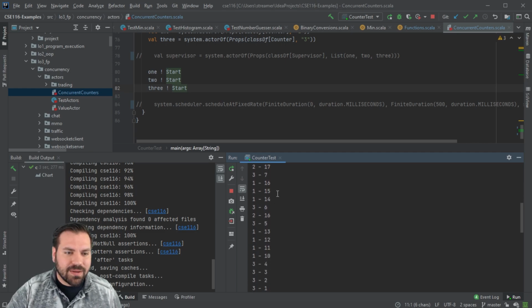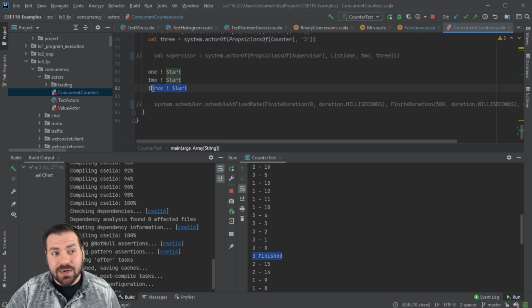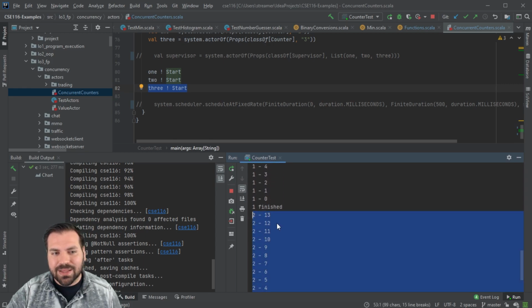And it looks like, from the pace 3's been going at, 3 is going to be done first, even though it was the last one to start. 1's going to finish next. And 2's going to finish last. 2 only got to 14 before the other 2 were finished.